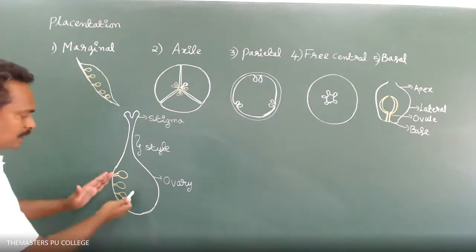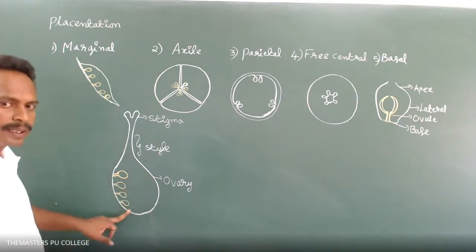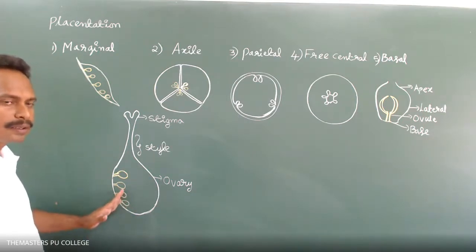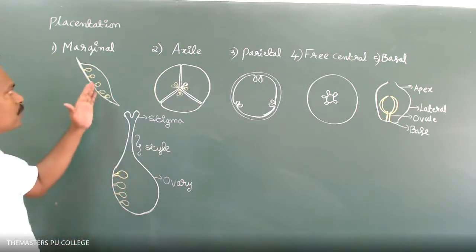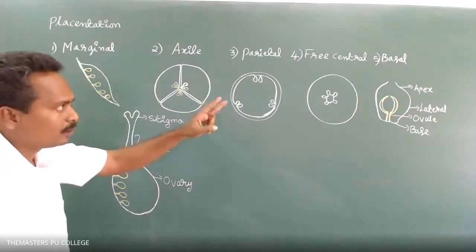The ovules are present inside the ovary. That is called placentation. Arrangement of ovules within the ovary is called placentation. So various types of placentations are there: marginal, axial, parietal, free central, basal.